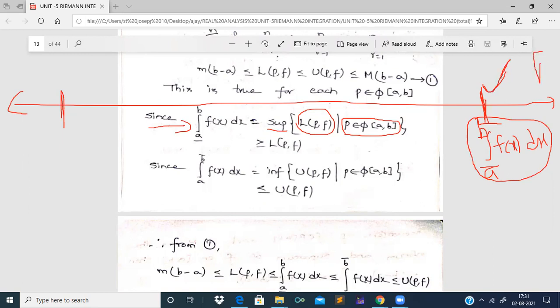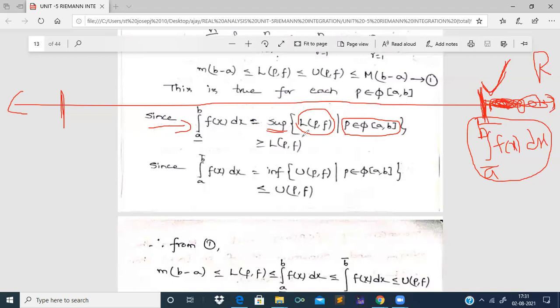Because on the real number line, there are many values which are greater than this value, and of all those values, this value is the least upper bound. All the values greater than this are upper bounds of this set of lower Darboux sums. So of all these lower Darboux sums, the integral over a bar to b f of x dx is the supremum value, that is, the least upper bound value.